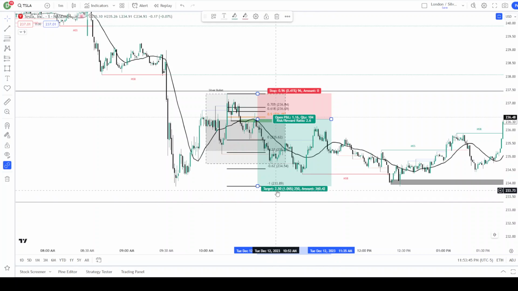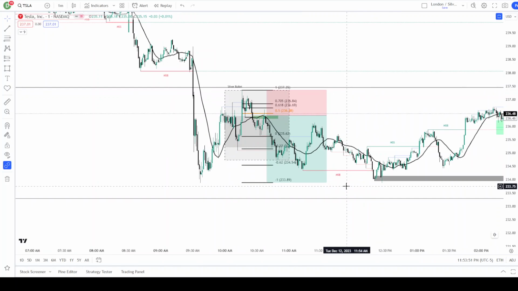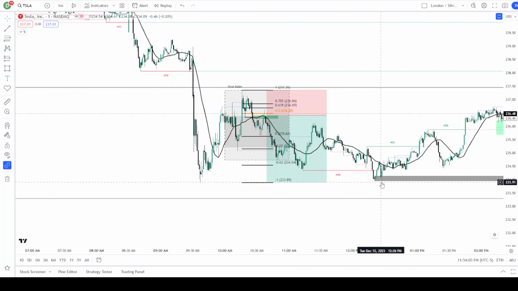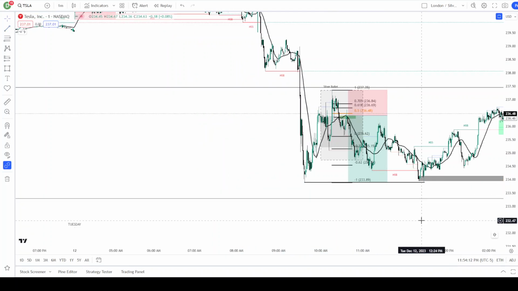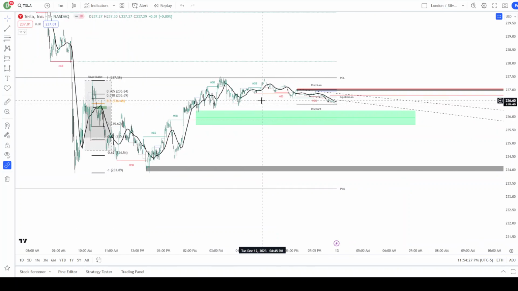It wasn't good for much. It was good for a $2.50 move on the stock. So depending on which contract you played, that would have been what you were looking for. But you can also see, although we didn't get up to optimal trade entry, we did come back down and hit that full symmetrical swing exactly to the wick. And we set equal lows here, which is going to be important because I don't think we've come back and cycled back through to take these equal lows yet. So although we found a nice bounce and a rebound there, we have equal lows in these wicks that need to be taken. So we'll be looking to see tomorrow, do we end up dumping down, taking these equal lows, heading down to our targets down lower. So that was the silver bullet.